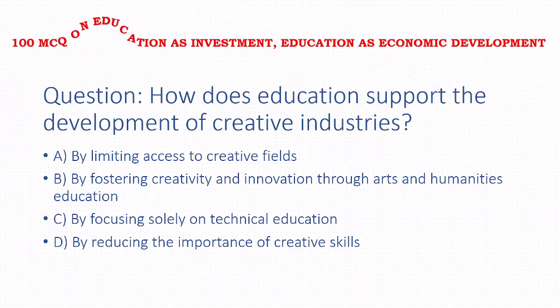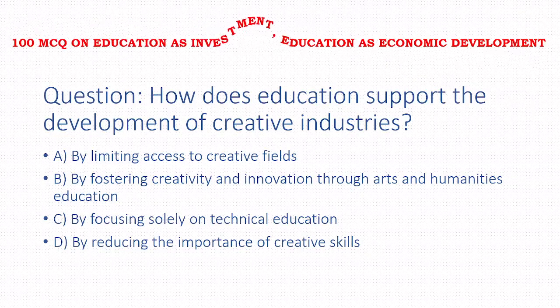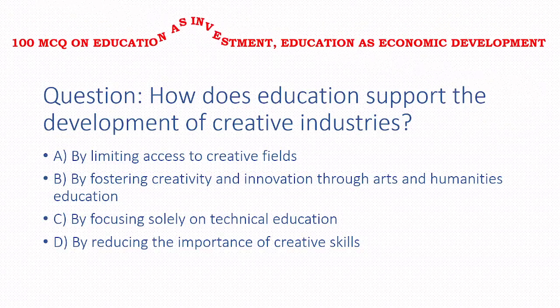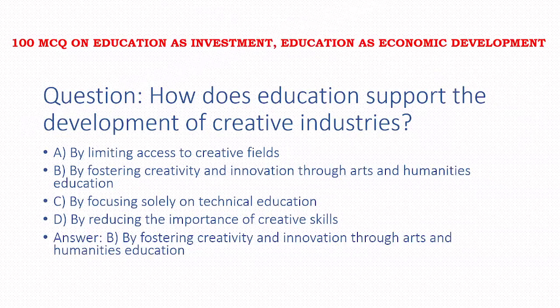Next, how does education support the development of creative industries? Options: by limiting access to creative fields, by fostering creativity and innovation through art and humanities education, by focusing solely on technical education, by reducing the importance of creative skills. Answer of this question is option B, that is by fostering creativity and innovation through art and humanities education.